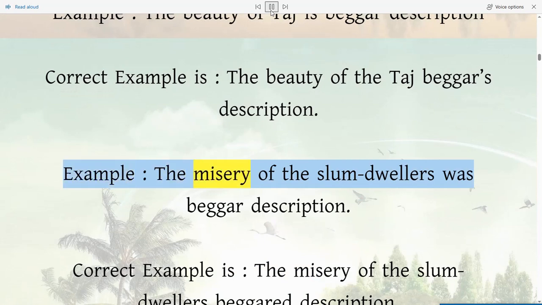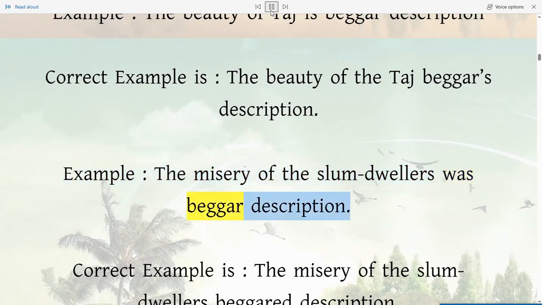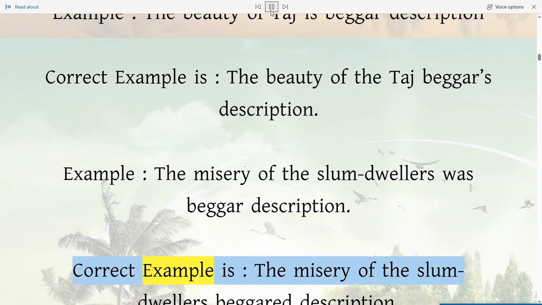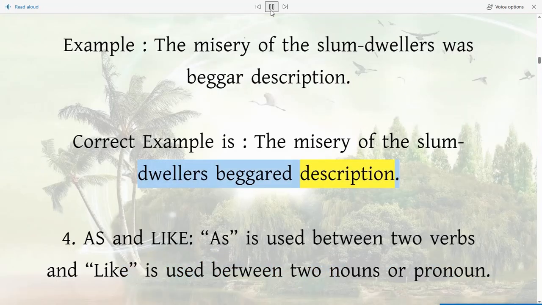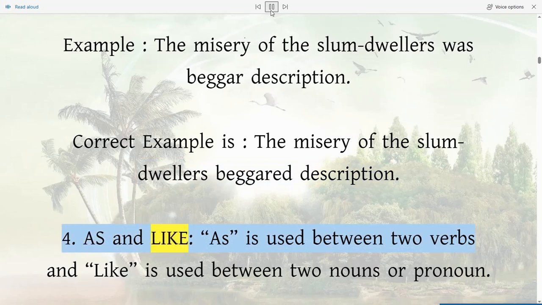Example: the misery of the slum dwellers was beggar description. Correct example is the misery of the slum dwellers beggared description. 4. As and like. As is used between two verbs and like is used between two nouns or pronouns.